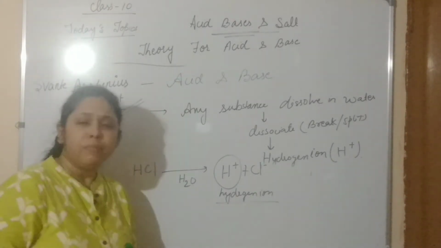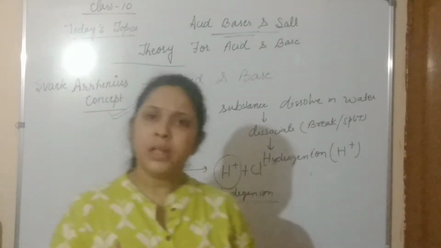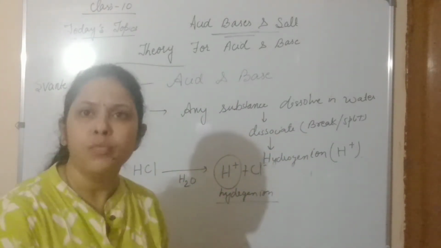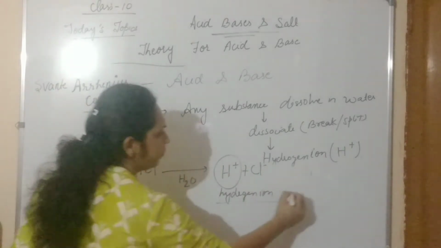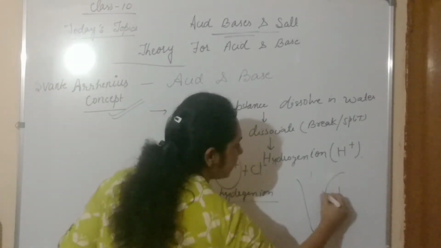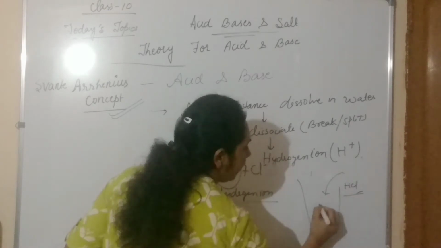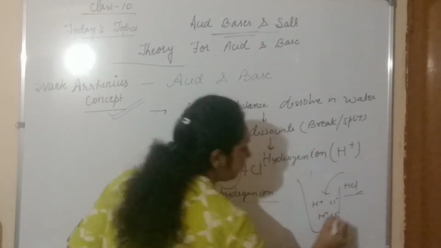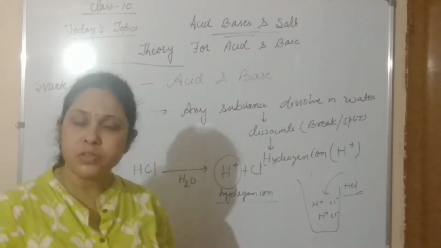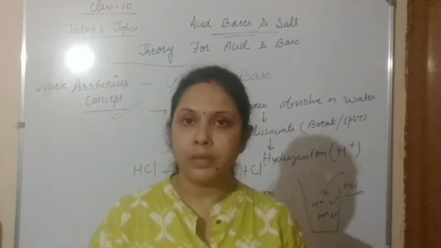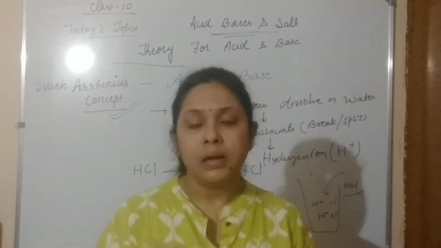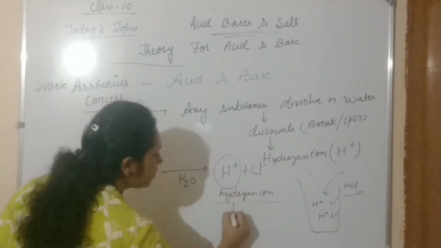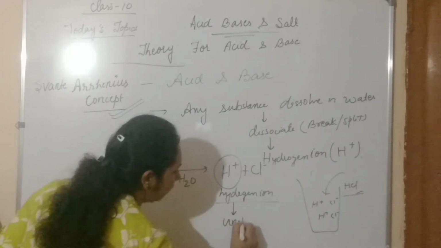But what he found is that he did not find any hydrogen ion in the solution when he put the HCl. So what happened to this hydrogen ion? These hydrogen ions are very unstable.